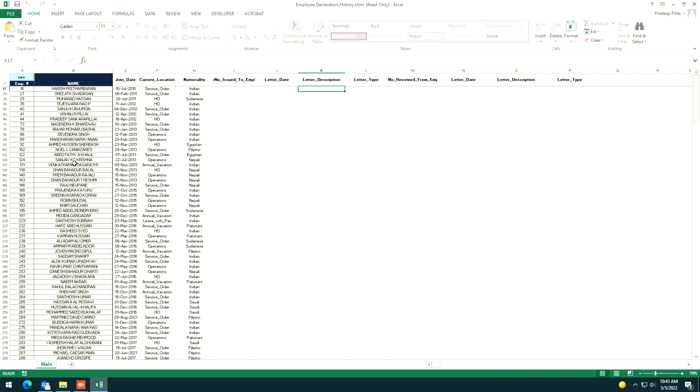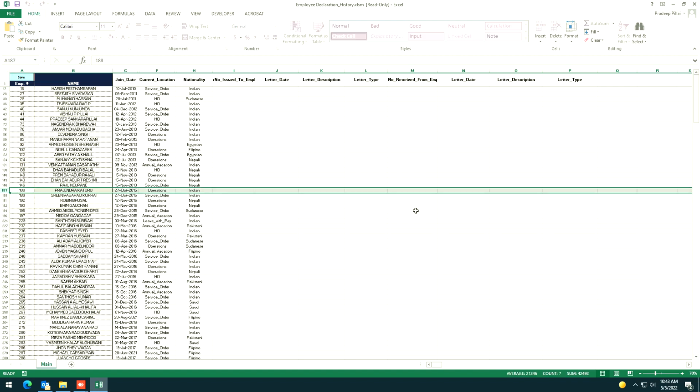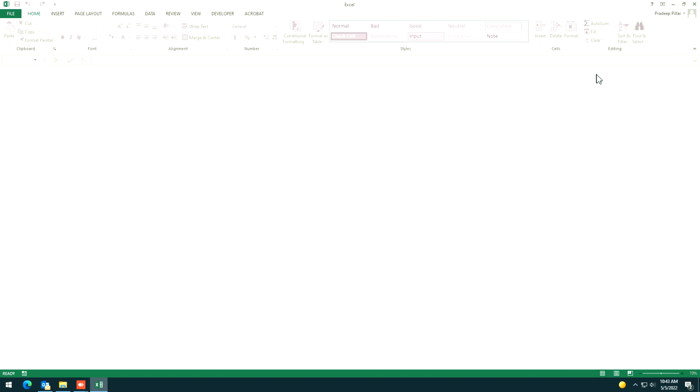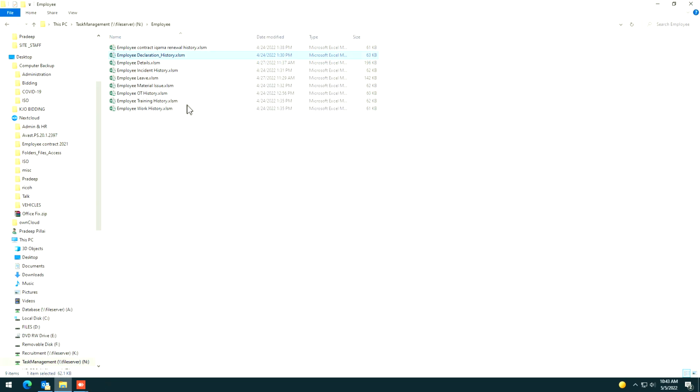By this we will understand that a particular employee has a number of declarations, a number of positive declarations or a number of negative declarations. This is done by the admin and HR department, and again these sheets are shared only by the admin, and everybody cannot see these sheets. Okay, and employee details I already discussed.